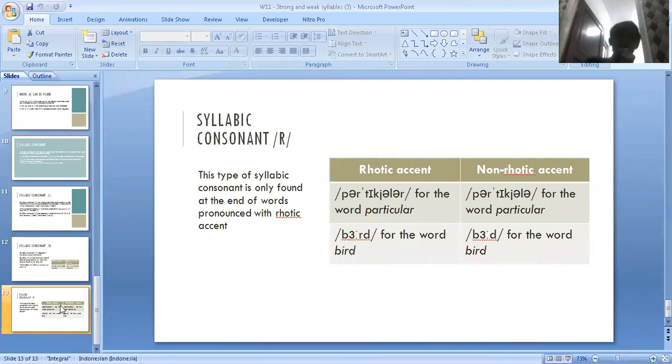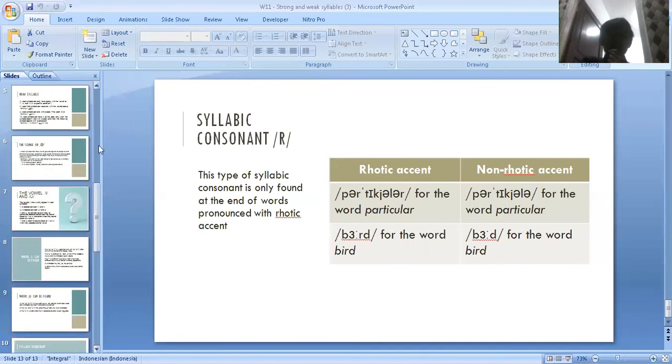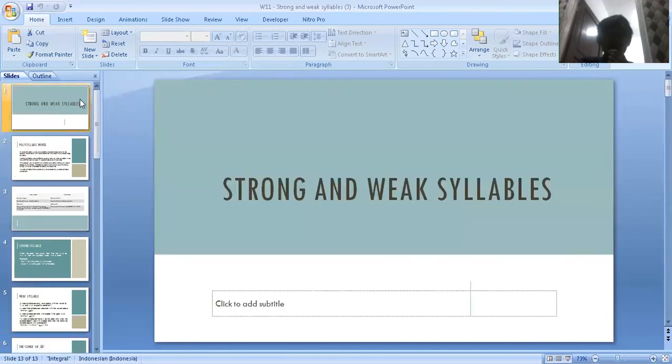Okay, I think that is my explanation about my reading about phonetics and phonology in the topic of strong and weak syllables. I'm sorry for my mistakes, maybe a lot of mistakes. I'm sorry for the noisy background because I'm here outside and my friend is at my bedroom, so I decided to move outside because it is very quiet here.